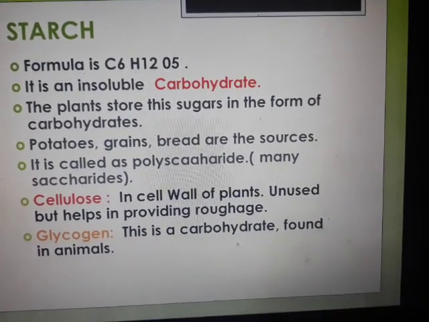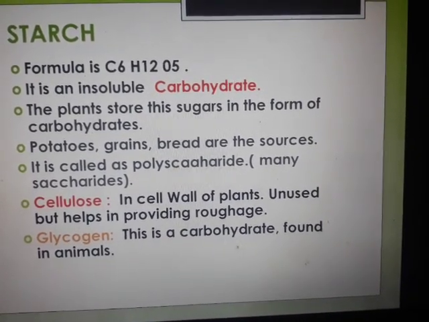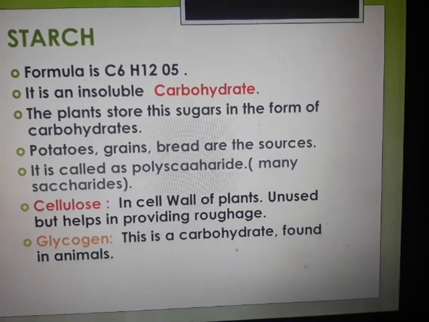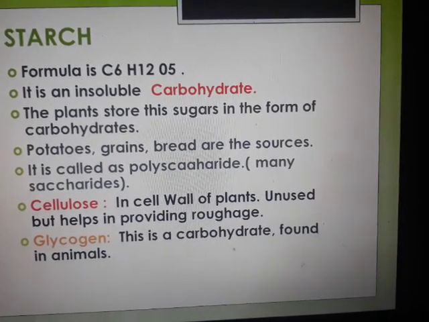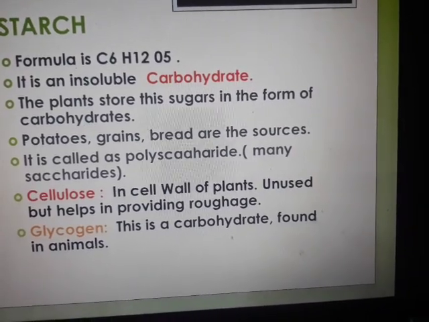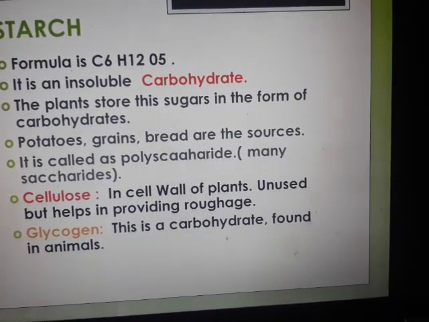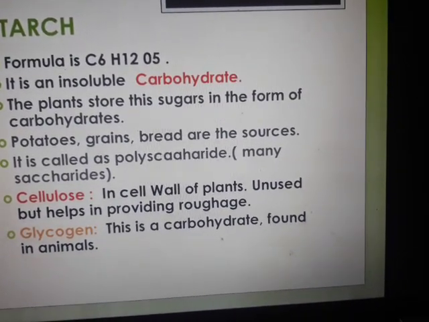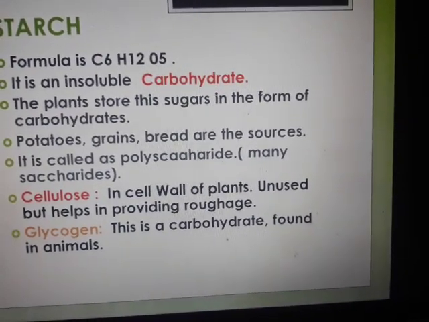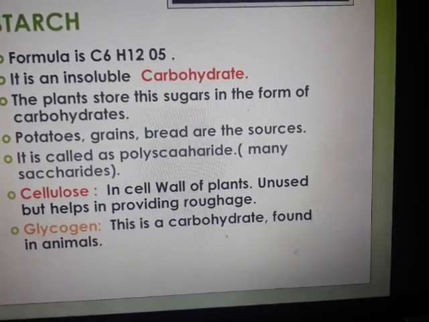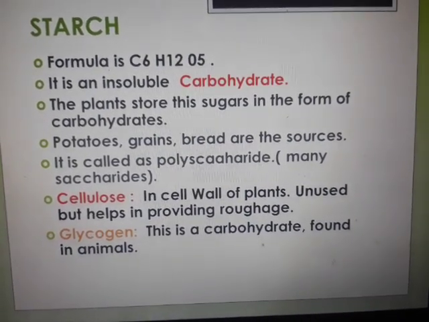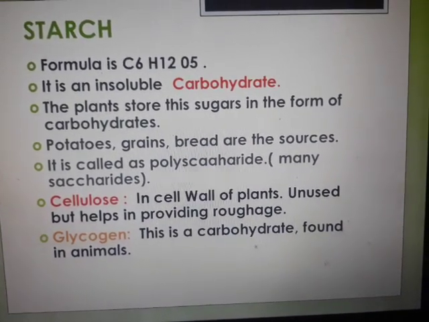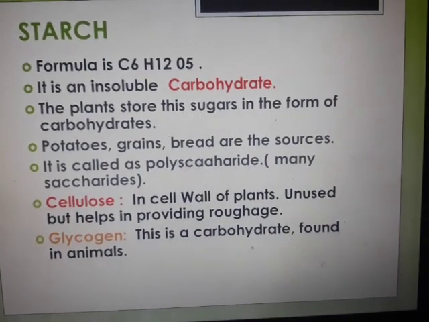It is called a polysaccharide as well, because there are many saccharides coming together to form this. There are two forms of it. One is cellulose, which is found in the cell wall of plants, and it is mostly unused, but it helps in providing roughage. Next is glycogen. This is a carbohydrate found in animals. So that is the main difference between cellulose and glycogen, which are the forms of the sugars or the starch.